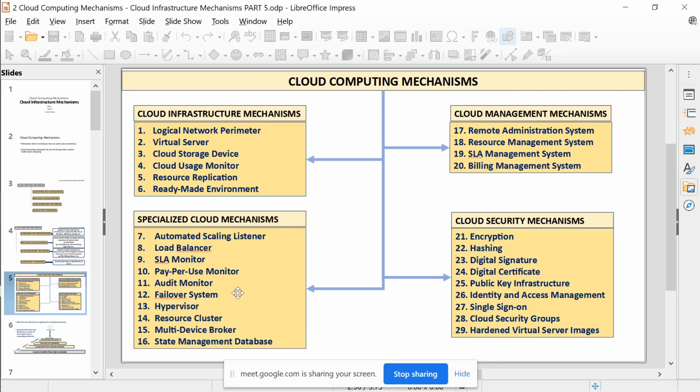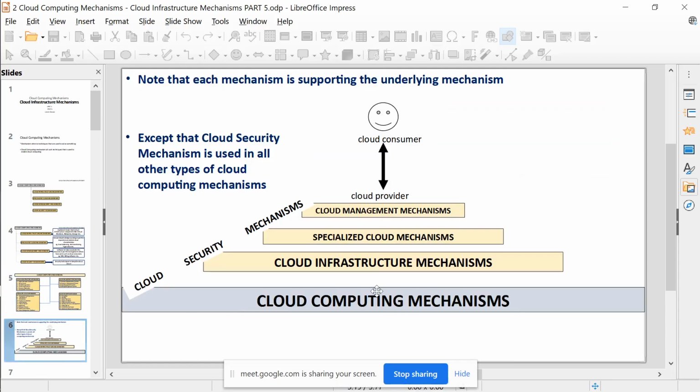Now the other two layers: specialized cloud mechanism builds on top of the infrastructure. Okay, so the management builds over the specialized cloud mechanism. So that is the structure, right? This is the structure we have seen. So at the right bottom we have cloud infrastructure, specialized cloud mechanisms on top of it, and on top of it we have some management software.